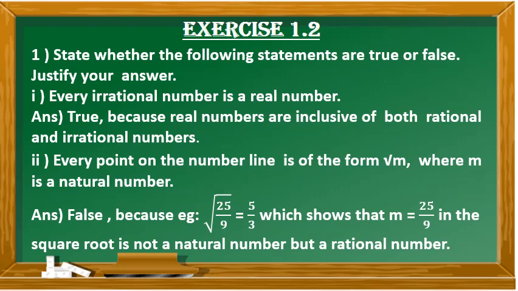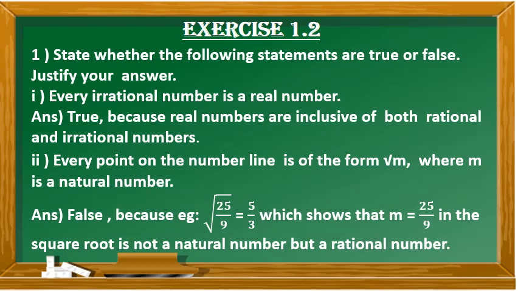Second subdivision is, every point on the number line is of the form square root of m, where m is a natural number. So we will prove that, whether it is a natural number or a rational number or whatever it is, and whether the statement is true or false. Now I have taken an example as square root of 25 by 9, where inside the square root we have to see whether 25 by 9 is a natural number or what. When you reduce it to the lowest term, you get 5 by 3. So in what form is this 25 by 9? It is in the form of a rational number and not a natural number.